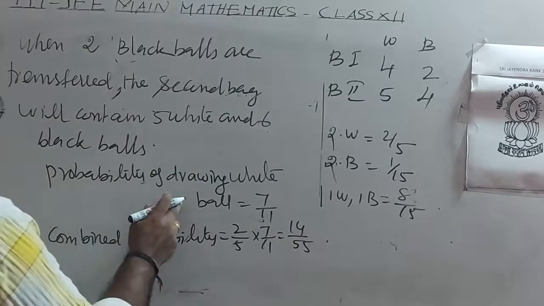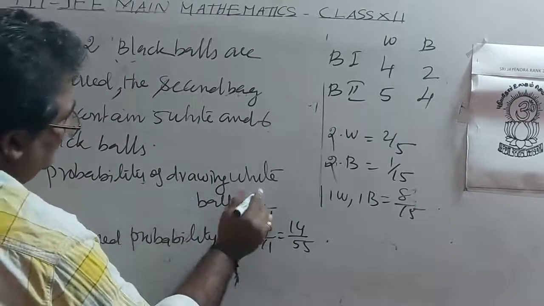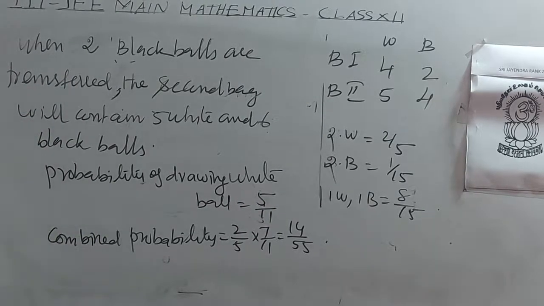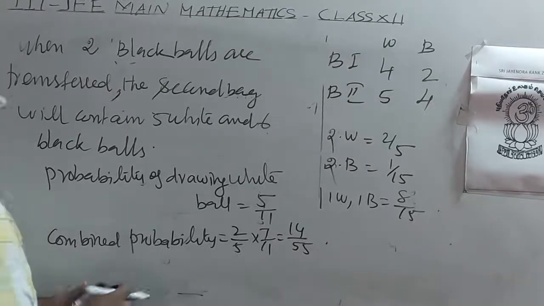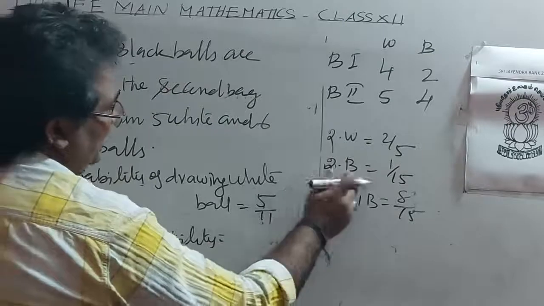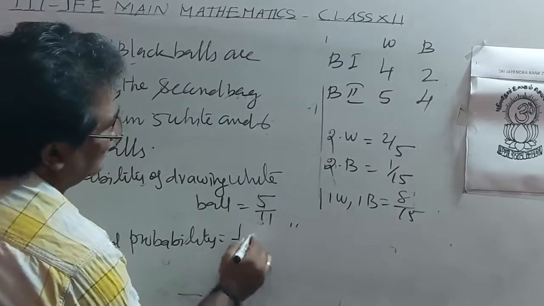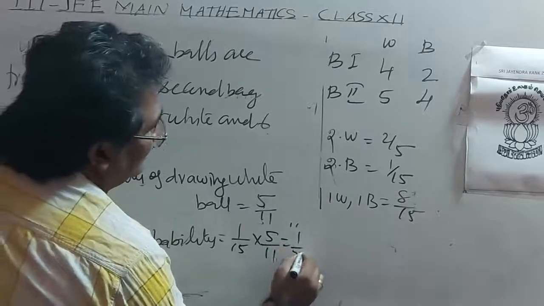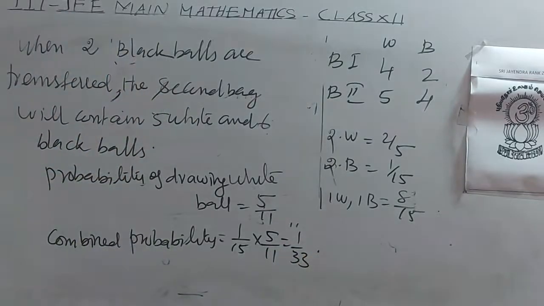Probability of drawing a white ball, that is 5 by 11. The combined probability for 2 black balls: 1 by 15 into 5 by 11, that is 1 by 33.